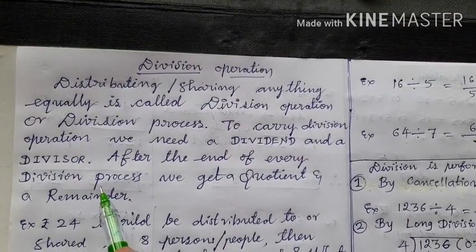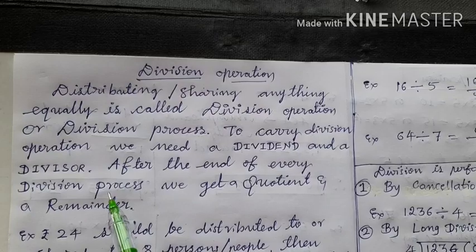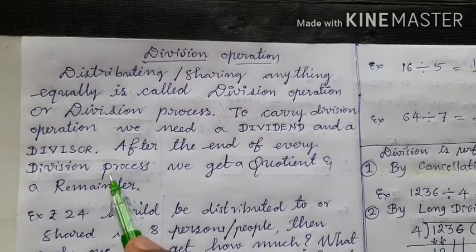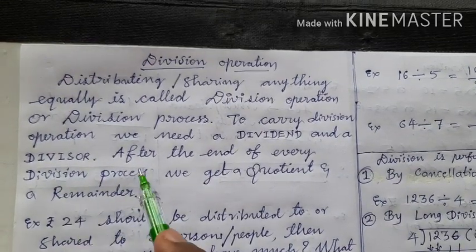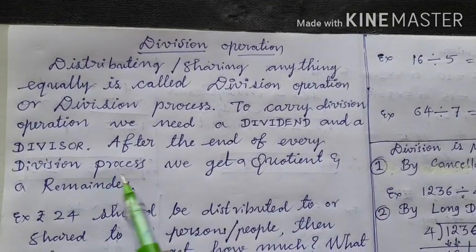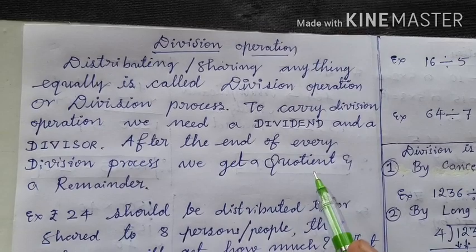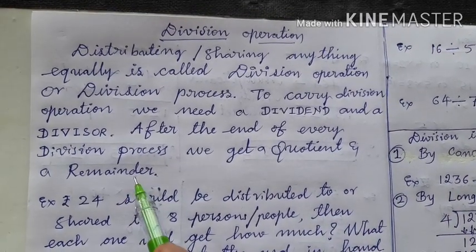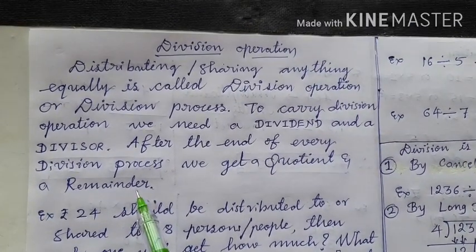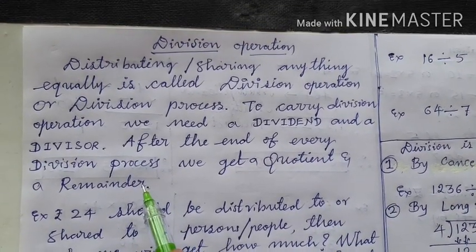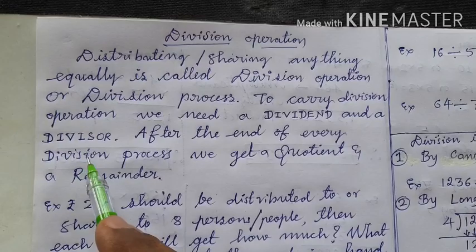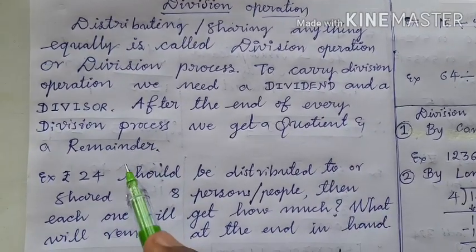To carry out division operation, we need a dividend and a divisor. Okay? To do any division operation, children, we need two things. We need a dividend and a divisor. After the end of every division process, we get a quotient and a remainder. Therefore, in division operation, these four keywords must be remembered. Okay? Dividend, divisor, quotient and remainder.